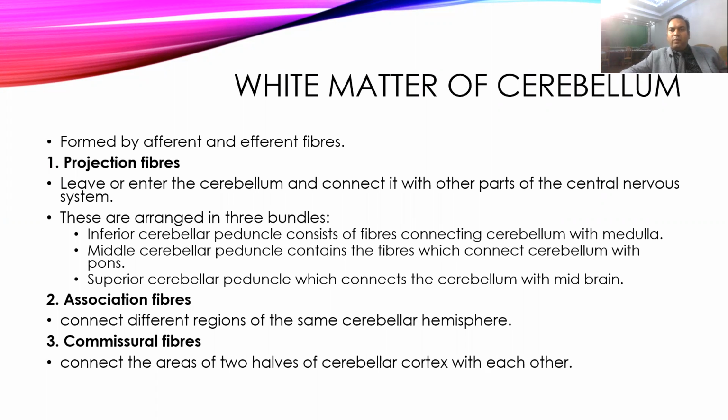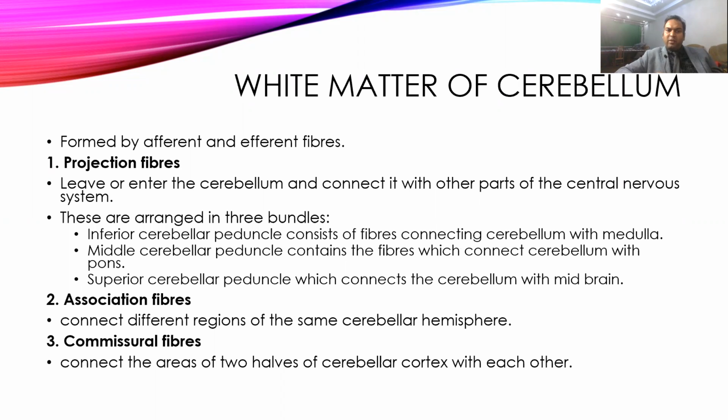Then come to the white matter of the cerebellum. There are fibers which are present within the cerebellum. So there are projection fibers which come within the cerebellum. From the cerebellum, various fibers connect with the central nervous system, and they are arranged into three bundles. So the cerebellum is connected to the brain through three bundles.